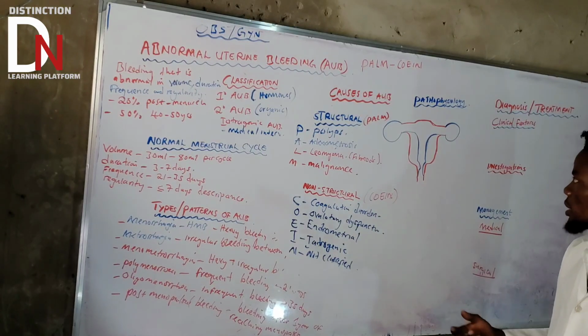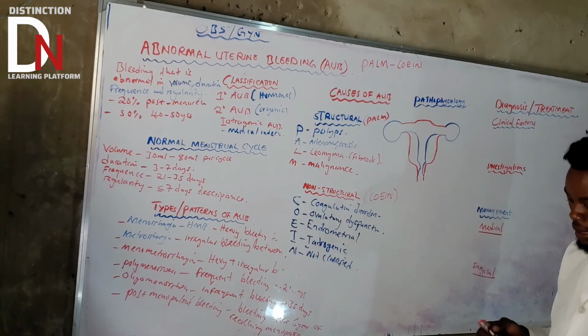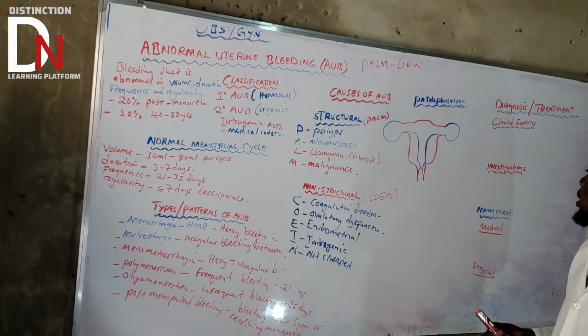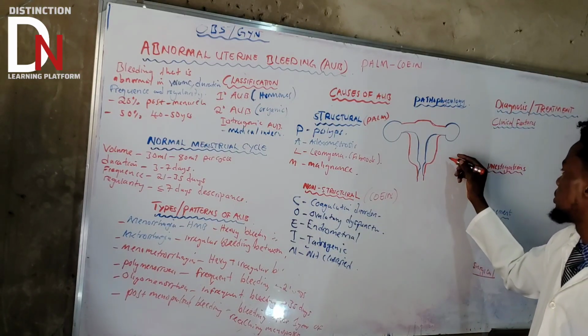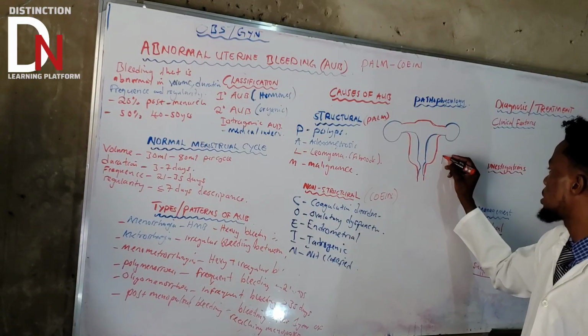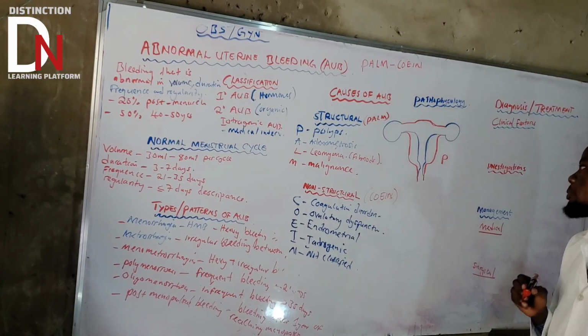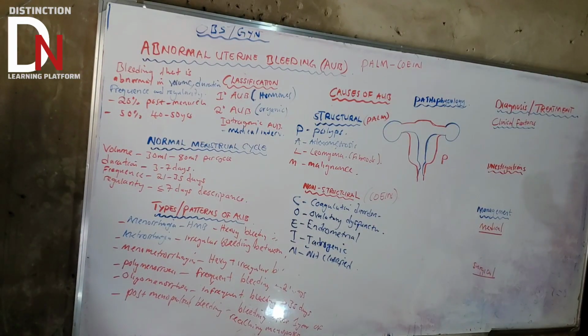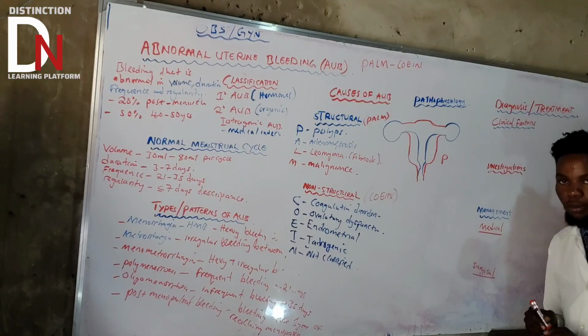So ovulatory dysfunction is because of what? Remember that if you talk about progesterone, let's talk about the most important hormone. So let's talk about progesterone. I'll just represent it with capital letter P. That is progesterone. Remember that progesterone is produced because of what?